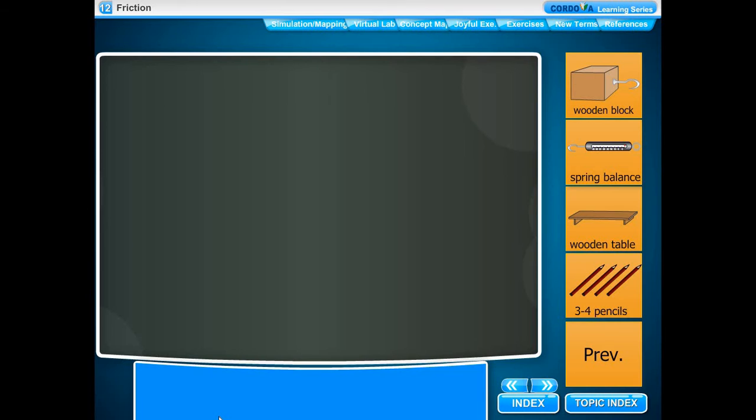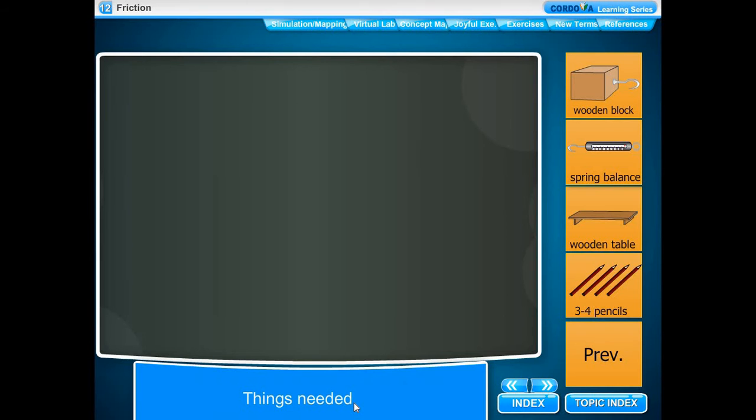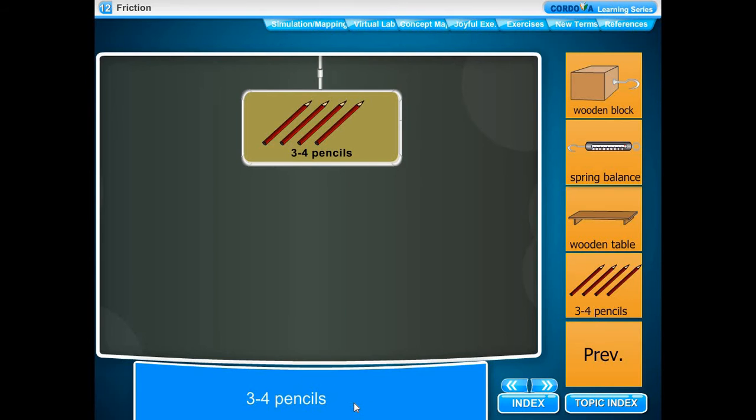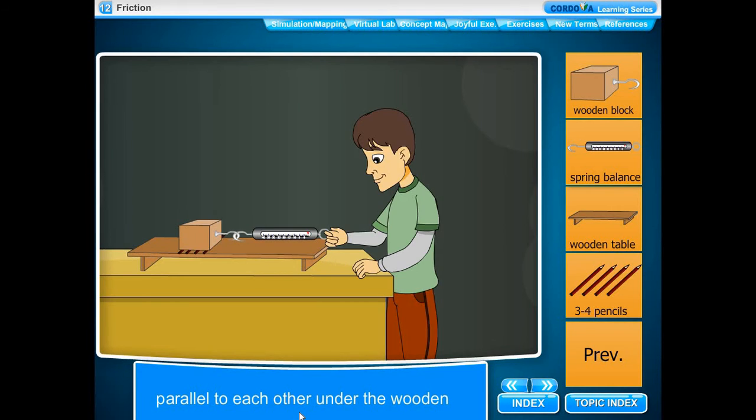Activity 1. To show that rolling friction is less than the sliding friction in magnitude. Things needed: a wooden block, a spring balance, a wooden table, 3 to 4 pencils. Method. Repeat activity 1 by placing 3 to 4 pencils parallel to each other under the wooden block, acting as rollers.